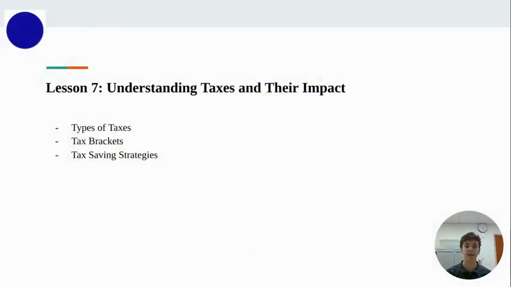Understanding taxes and their impacts. So we're going to be talking about types of taxes, tax brackets, tax saving strategies, and this is all going to be about taxes and how they will affect your life.